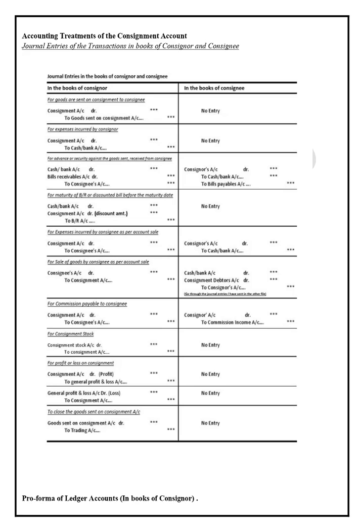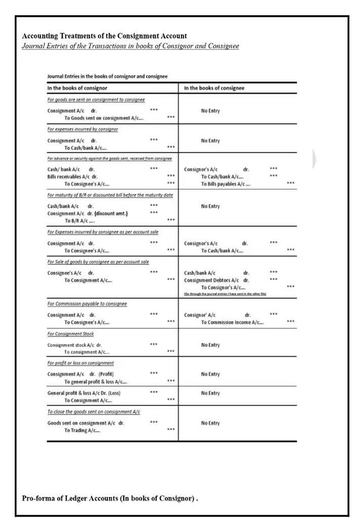For expenses incurred by the consignee as per the account sale. When the consignee receives goods, he also incurs some expenses such as clearing charges, custom duties, godown rent, octroi, freight, and selling expenses while selling these goods.